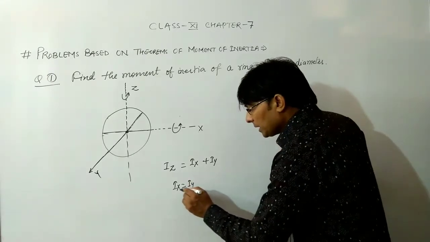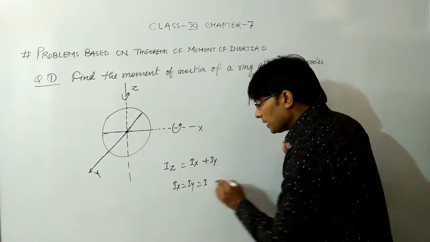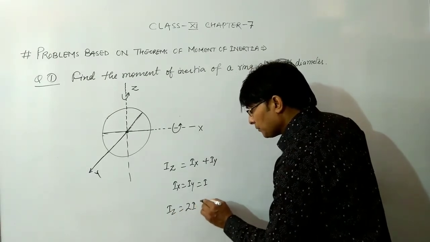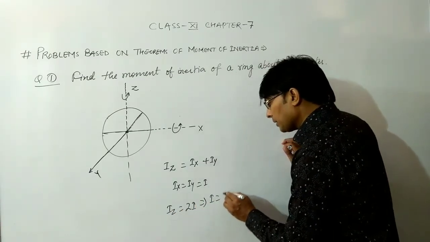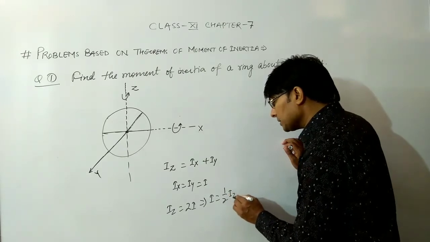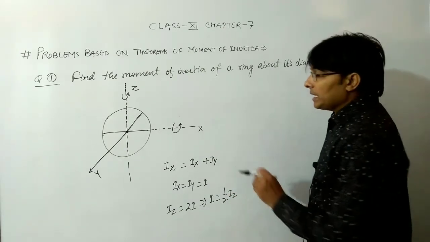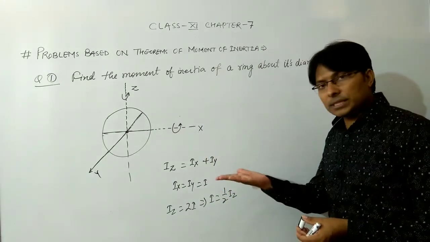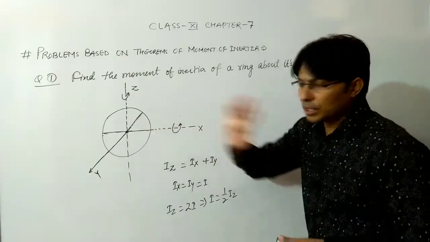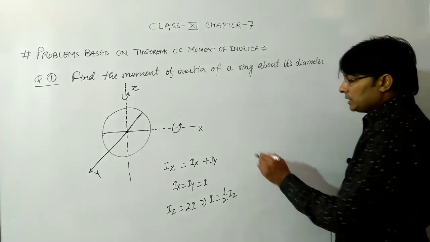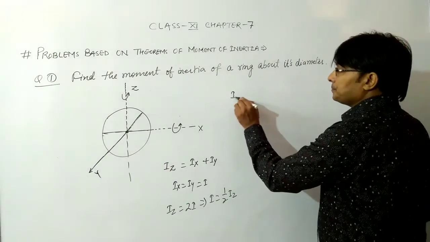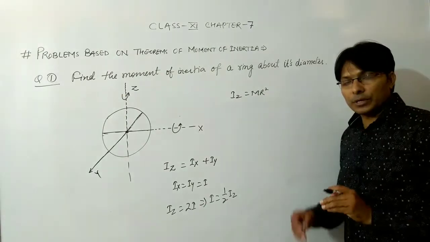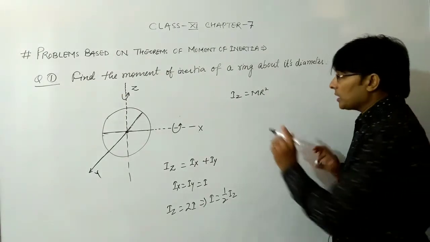If I put Ix equals Iy equals I, then Iz can be written as 2I, and from here I is 1/2 of Iz. We know that the moment of inertia along the z-axis, the perpendicular axis passing through the center of mass, is mr square in the case of a ring, and in the case of a disk it is half mr square.